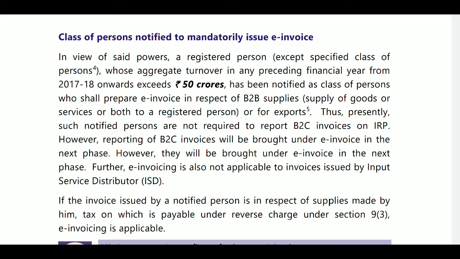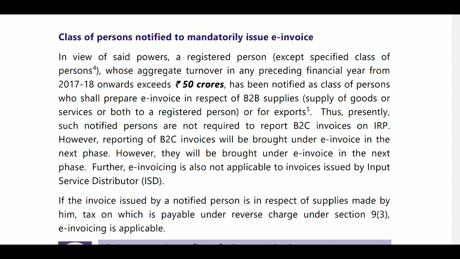And supplies made by notified persons on which tax is payable under reverse charge mechanism as per section 9(3) are applicable. And where special category supplies are received by a notified person from an unregistered person, section 9(4), attracting 9(4), or import of services, then also E-invoice is not applicable. And import of goods, that is bill of entry, is also not applicable.